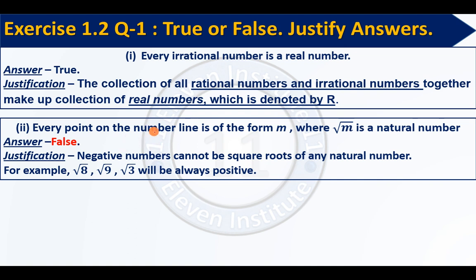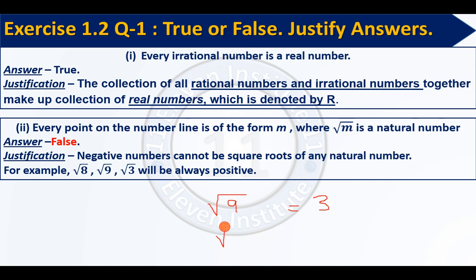And what the question is trying to tell us, every point means positive numbers as well as negative numbers can be written in the form root m, where m is a natural number. Where m is a natural number means if you take the square root of any number, its square root should be a natural number. So if I take the square root of 9, root 9 itself is a natural number and I get 3. In this case the statement will be true.